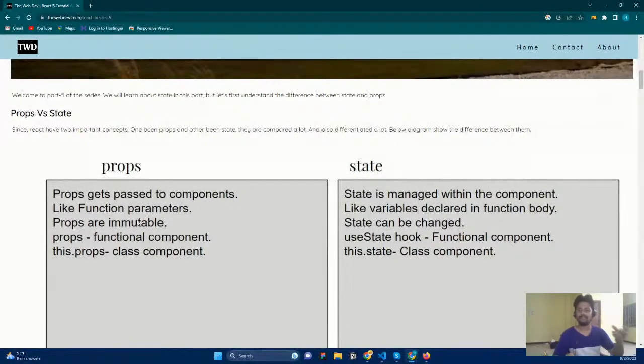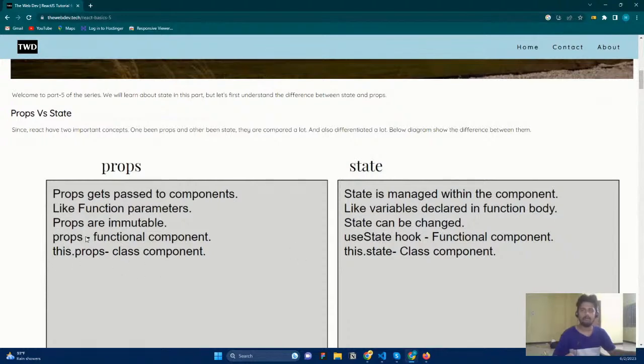But props are actual data that we send from one component to another component. Just imagine you change the data along the way; then there is no use of sending the data from one component to another. I want this data, that is why I'm sending it to the other component. If I change it in between, then why would I do this, right? So props are immutable. We don't change anything. But state is changeable. It will change according to the events happening on our website. So that's what it is.